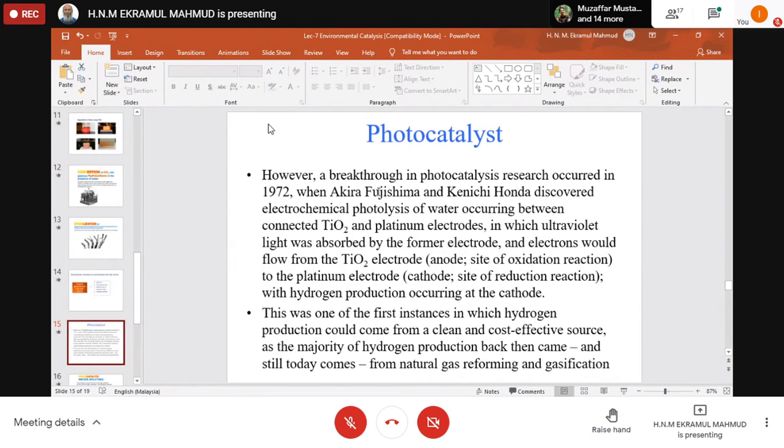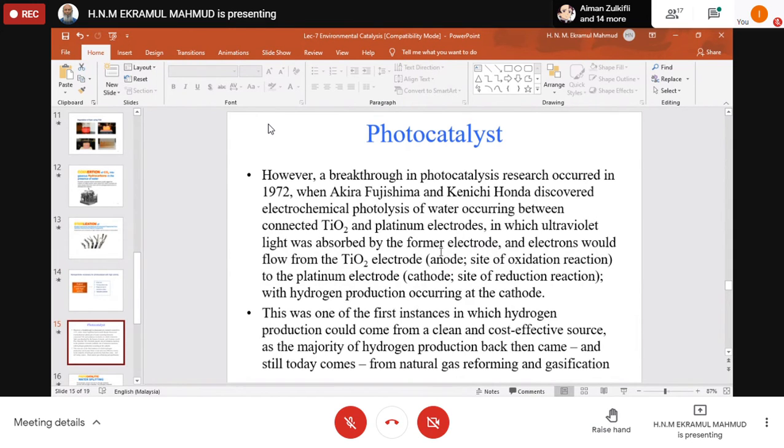So a breakthrough in photocatalyst research occurred in 1972 when Akira Fujishima and Kenichi Honda discovered electrochemical photolysis of water occurring between connected TiO2 and platinum electrodes, in which ultraviolet light was absorbed by the former electrode, TiO2, and the electrons would flow from the TiO2 electrode to the platinum electrode.